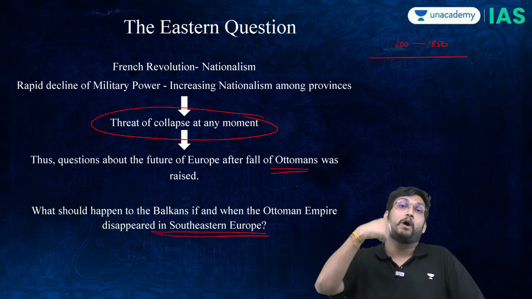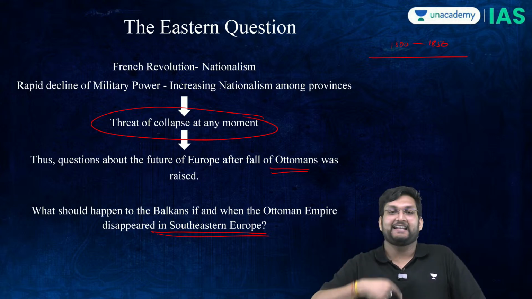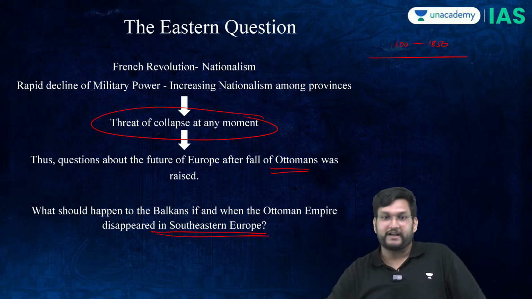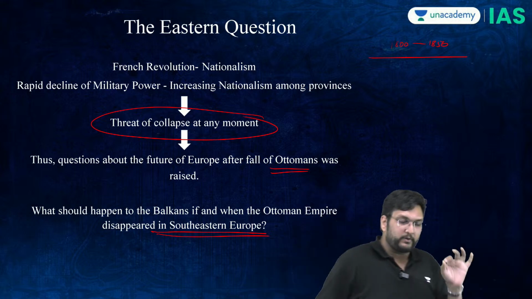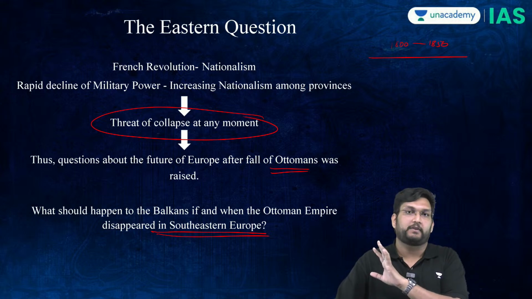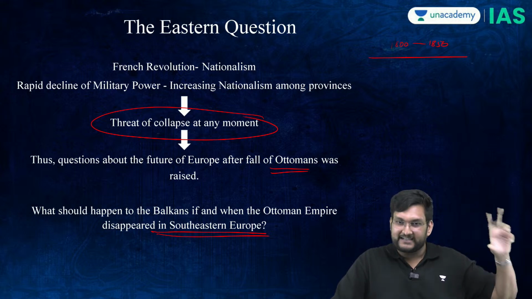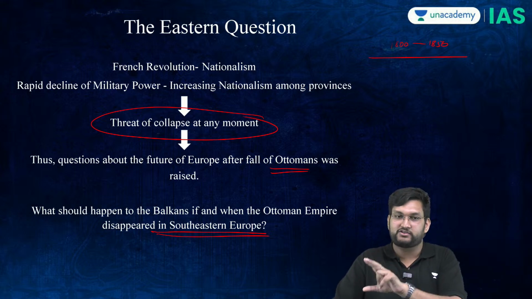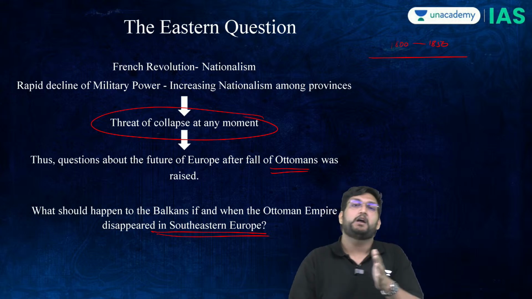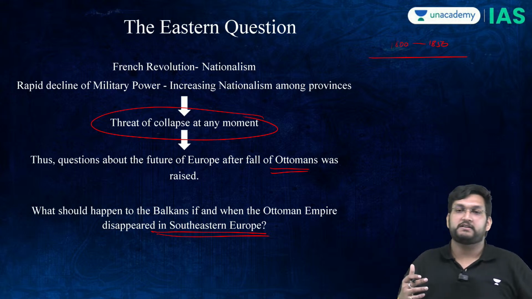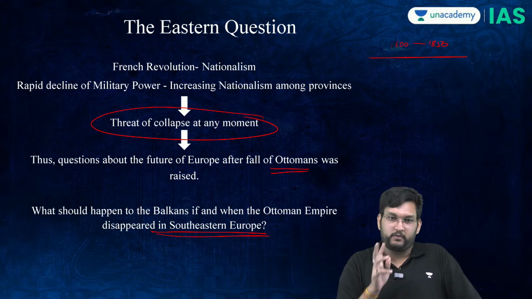Because then I will tell you how each of these great powers wanted to answer this question. And therein lies the genesis of the First World War. Do we understand what is the Eastern question? If and when the Ottomans are going to decline, what will happen to Southeastern Europe? If we understand this question and the genesis being in the Ottomans and the steady decline which we saw during the 16th and 17th century, we are now ready to pivot towards a very important section, which is the way great powers wanted to answer this Eastern question. We understand it?